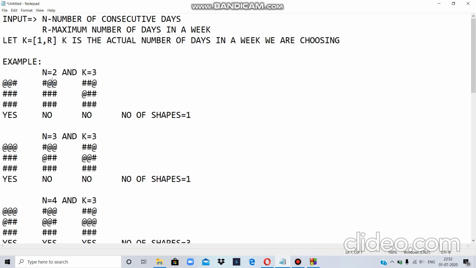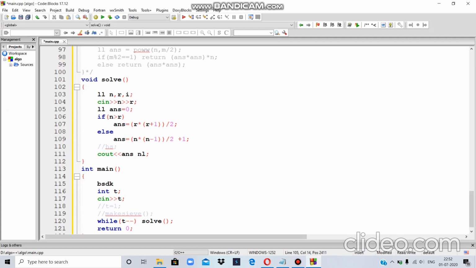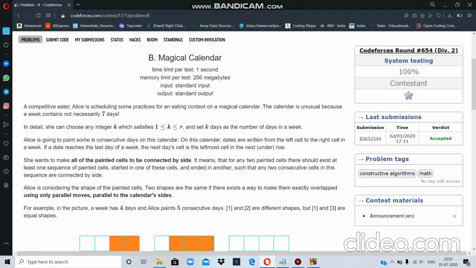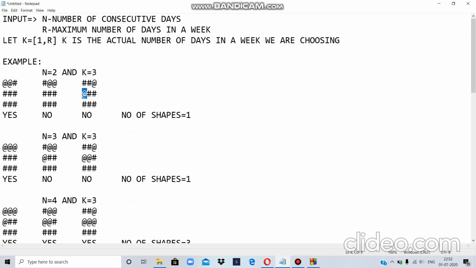this shape. Considering this shape, again I've written no for it. Why? Because there is no side common in these two painted blocks. As I earlier said, this is a very important line: we want to paint all the cells only with those which are connected by sides. Therefore this shape will be discarded, and so the number of shapes which I get is 1.